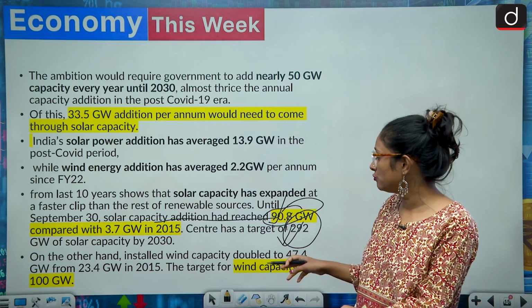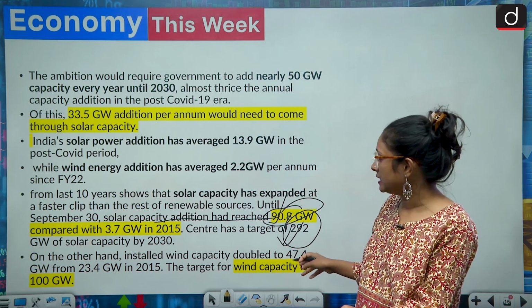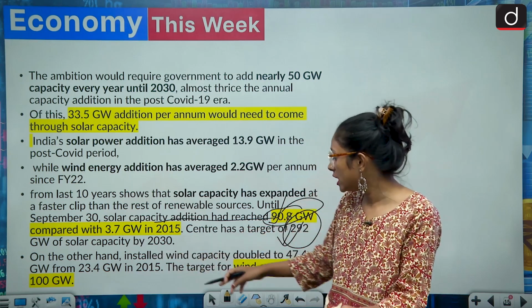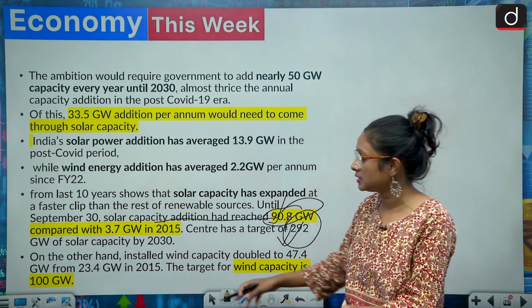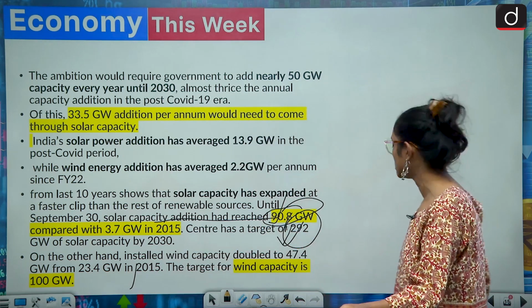And if we talk about wind capacity, it has also doubled, becoming 47.4 gigawatt from 23.4 gigawatt. India's target for wind capacity is 100 gigawatt. So we are still only halfway to achieving this target.